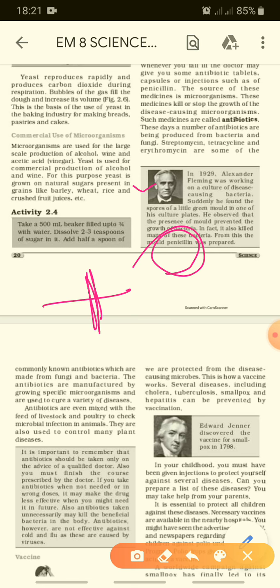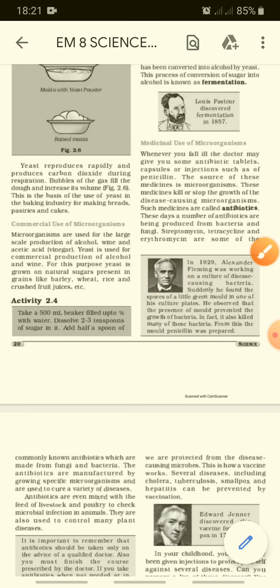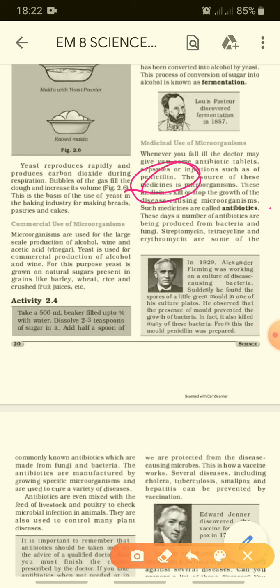Penicillin, we have already learned that the source of this medicine is microorganisms and it stops the growth of the diseases caused by microorganisms. Yes, here it is where we learned: whenever you fall ill or sick, injections such as of penicillin. So Alexander Fleming was working and he observed this in the year 1929.